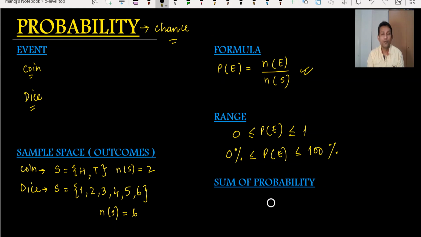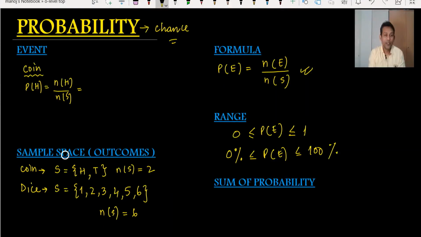For the sum of probability, I would like to use the example of a coin and a dice to make it clear. Say I want to find the probability of head when I toss a coin. What's the formula? Number of events, like number of heads, divided by number of sample space. I want to clear this topic, that's why I'm explaining in detail.